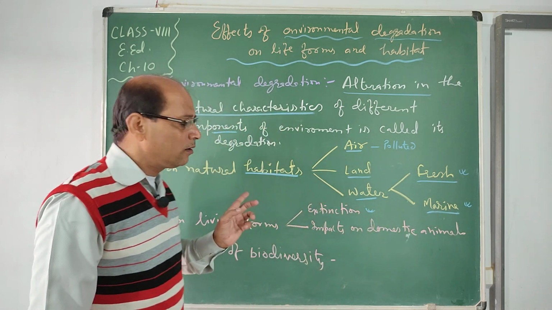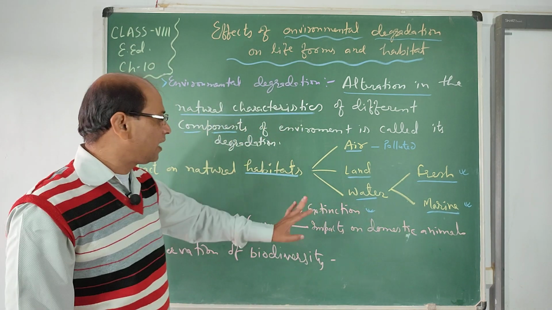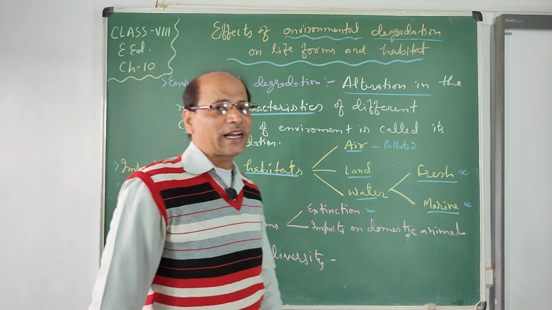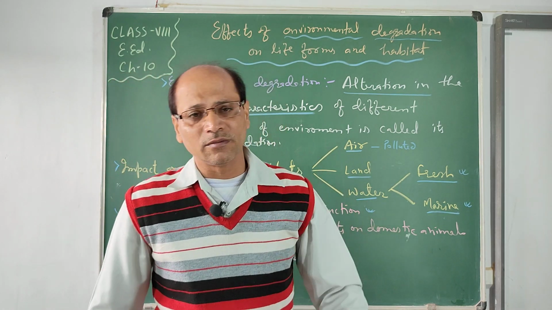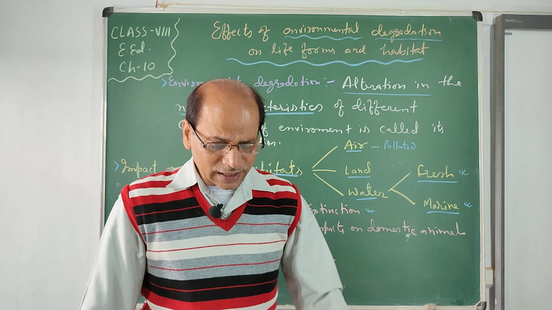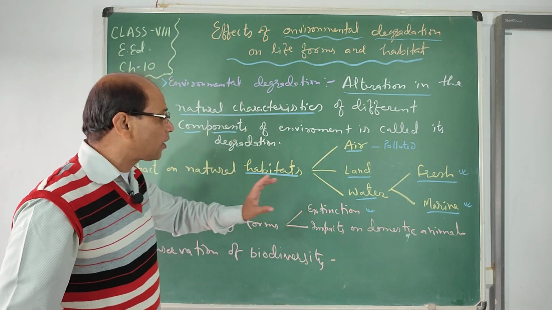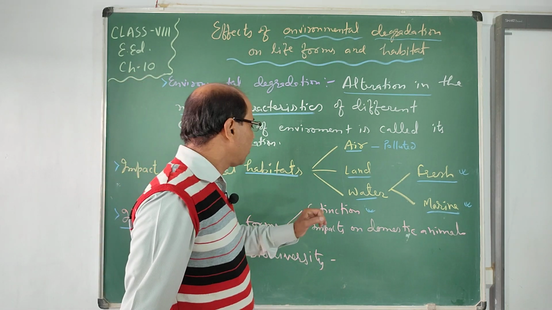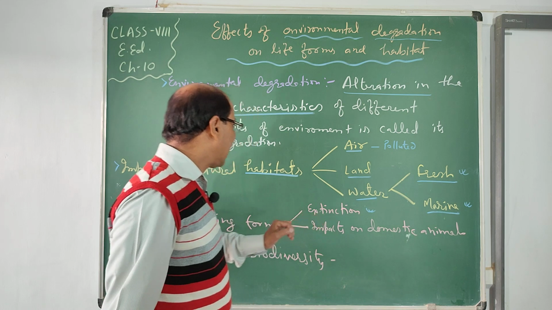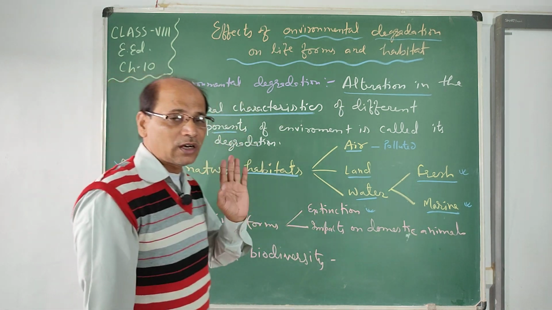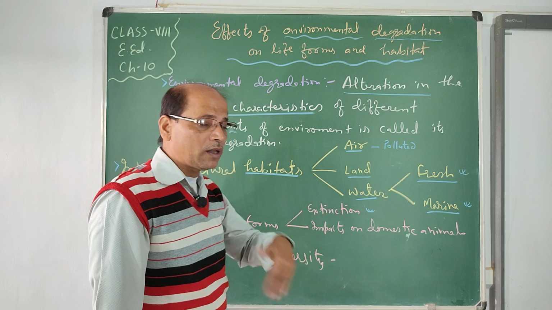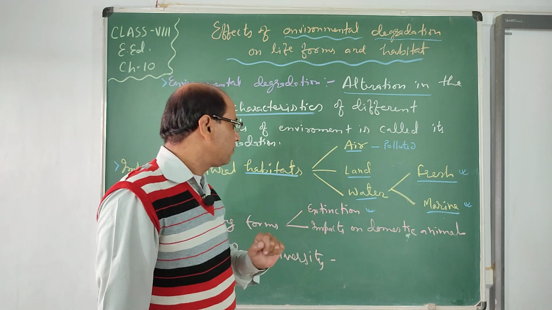Living beings face this, they are going to be extinct or they become extinct from the earth's surface. So if you want to protect them from extinction, you have to make sure that the environment should be fresh, not degraded, and it provides all the things which support their life.